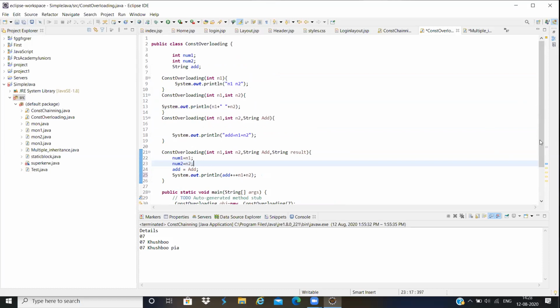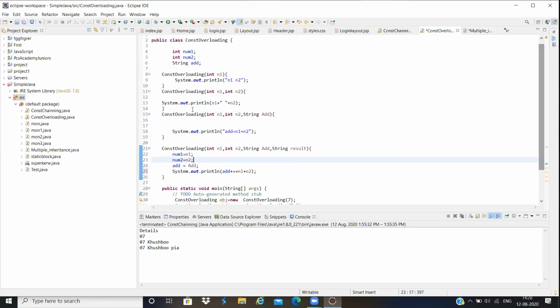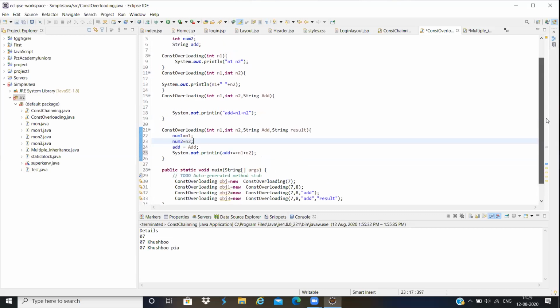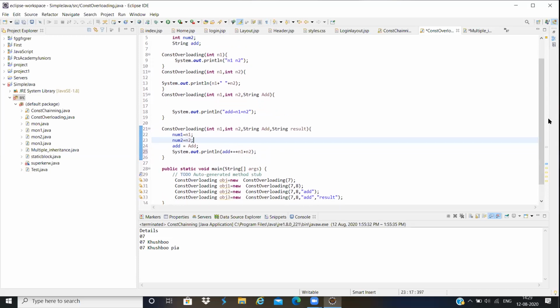After that I will call 7 and 8 that has 2 parameters. Then it will print n1 and n2, and after that 3 parameters. So it will print that add is equal to n1 plus n2, and then after that I will take 4 parameters. Then it will print add is equal to n1 plus n2, that is 15. I will run my program.